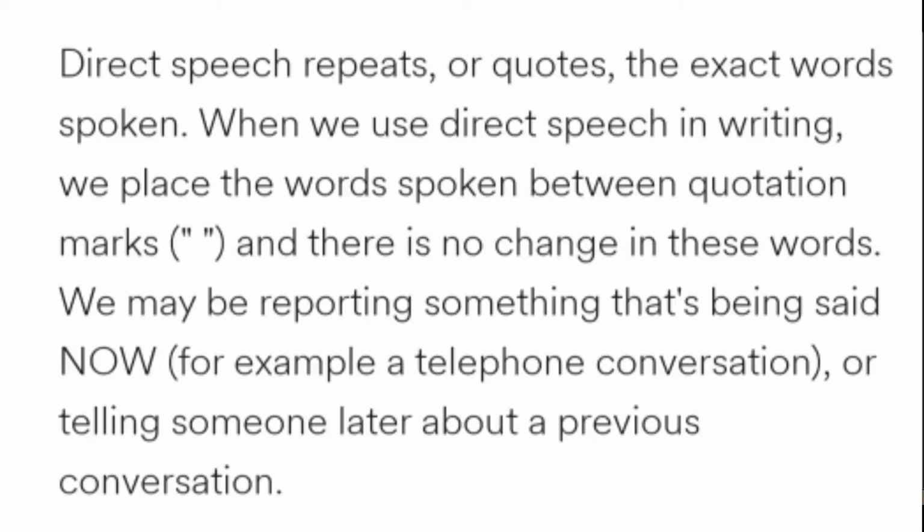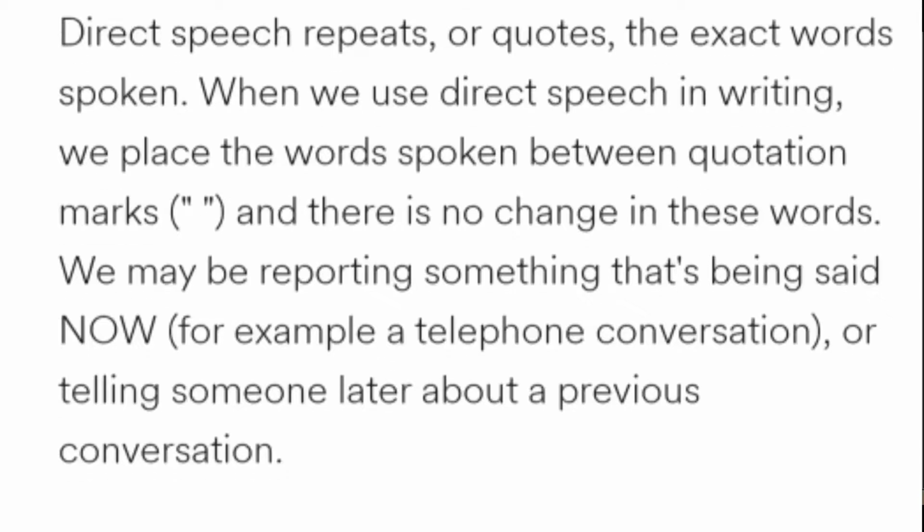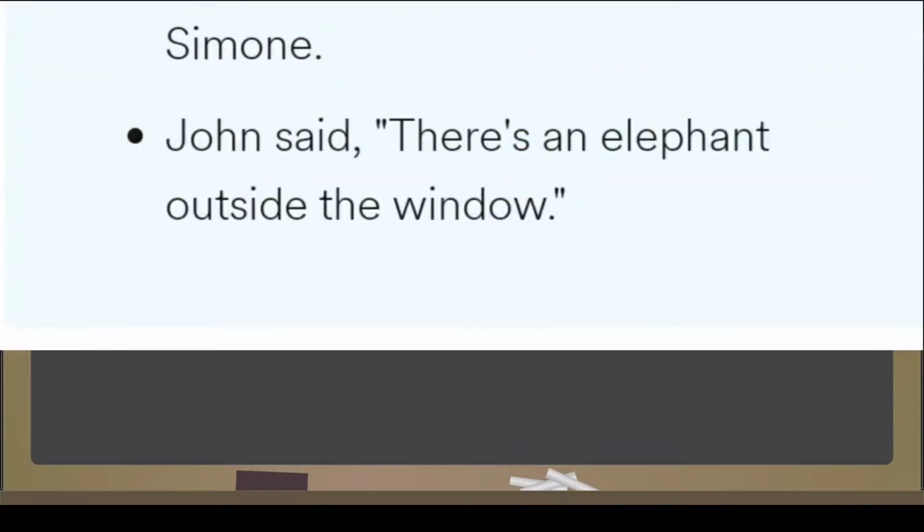Now let's recall what is direct speech. Direct speech repeats or quotes the exact words spoken. When we use direct speech in writing, we place the words spoken between quotation marks and there is no change in these words. We may be reporting something that's being said now, for example, a telephonic conversation, or telling someone later about a previous conversation.